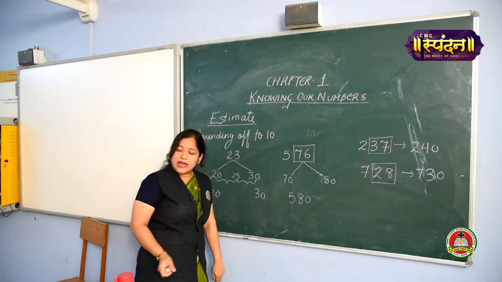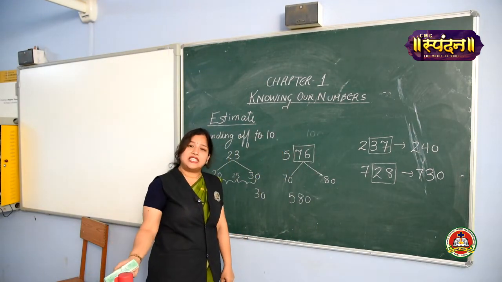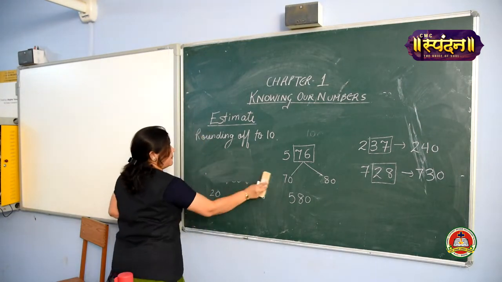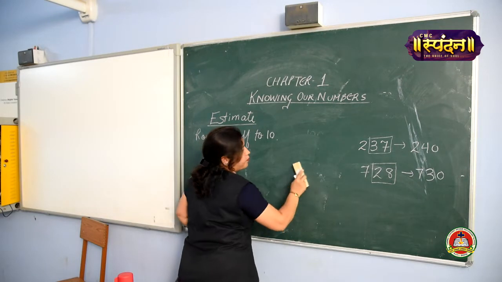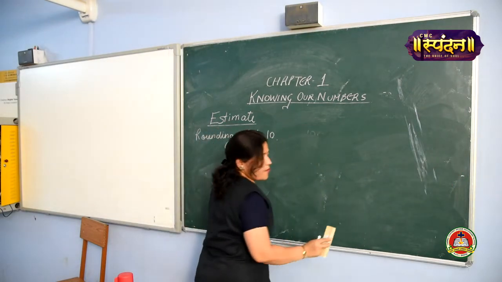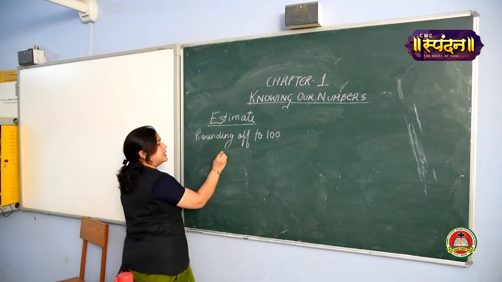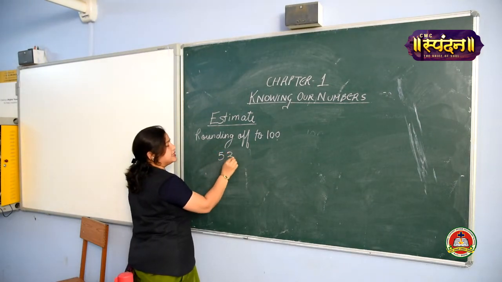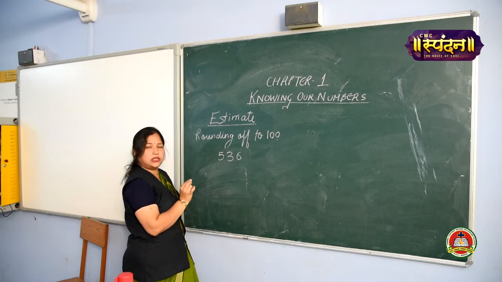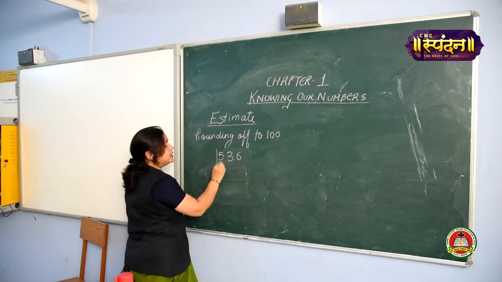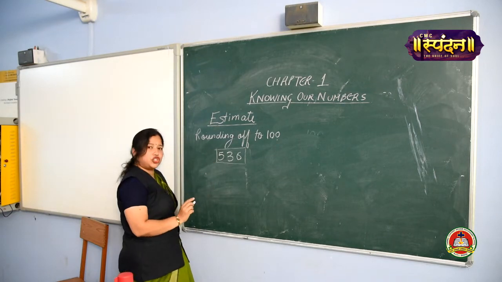Clear? Now let's learn how we are going to estimate by rounding off to 100. Okay girls, the question is 536. Suppose this is a question. We are going to round off to 100. Now 536 is lying between which two hundreds?